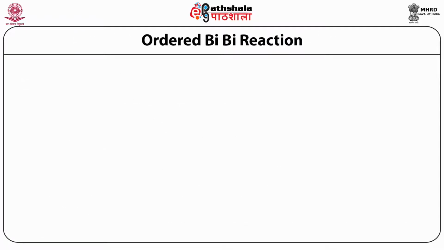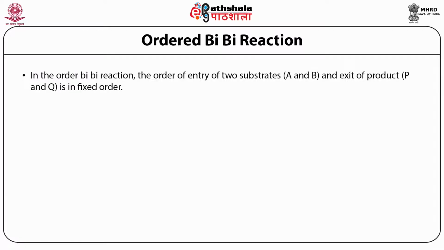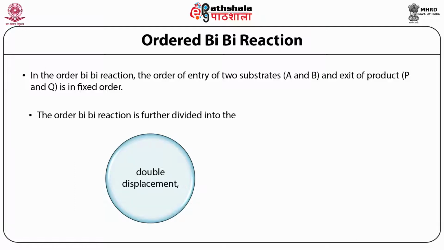After discussion of random bisubstrate reaction, where the order of entry of substrate and exit of the product is not fixed, let's discuss ordered bi reaction, where the order of entry of two substrates and exit of the products are fixed. The ordered bisubstrate reaction is further divided into double displacement, where displacement of the substrate products takes place in 2 times and entry of the substrate takes place in 2 times.